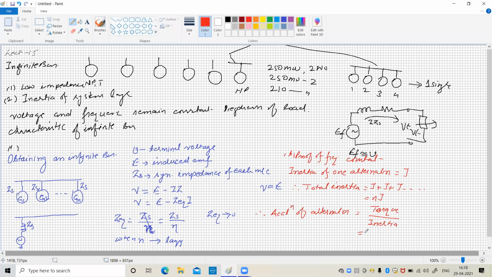Acceleration means we come to know in the previous lecture. Say in the previous lecture we found that this is our P delta curve.